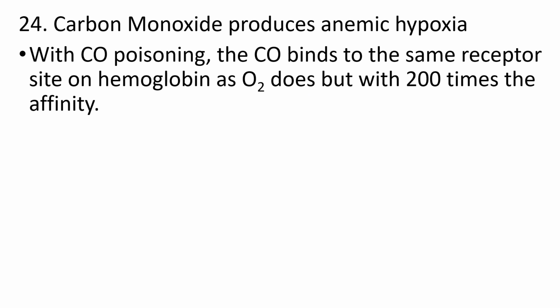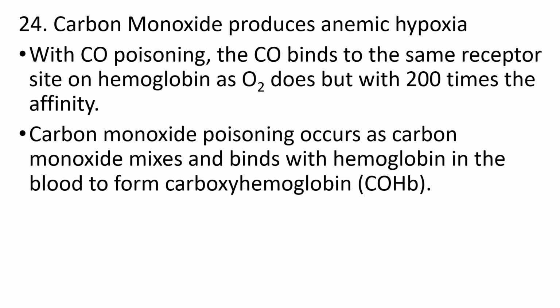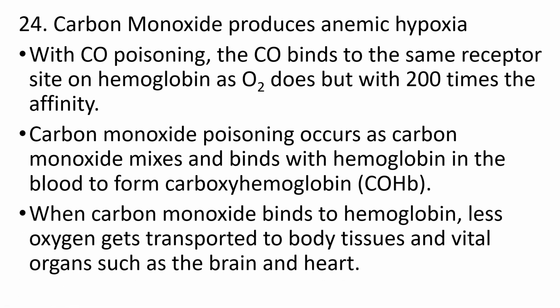Once it is bound to the hemoglobin, it is known as carboxyhemoglobin. When carboxyhemoglobin is formed, less oxygen is transported to the body tissues and vital organs, so the brain and heart will not get enough oxygen, and this leads to anemic hypoxia.